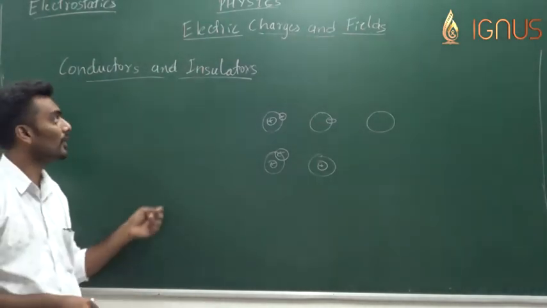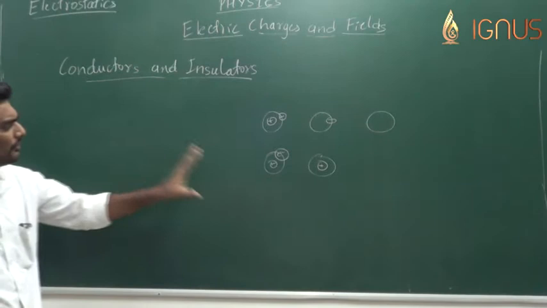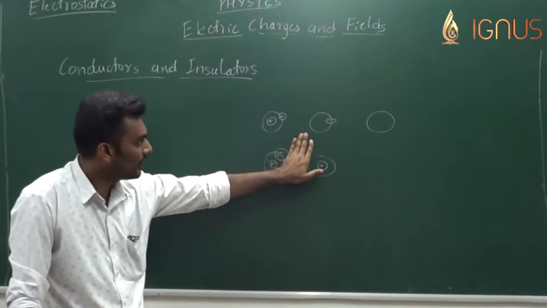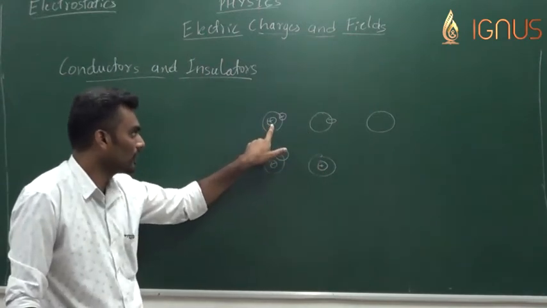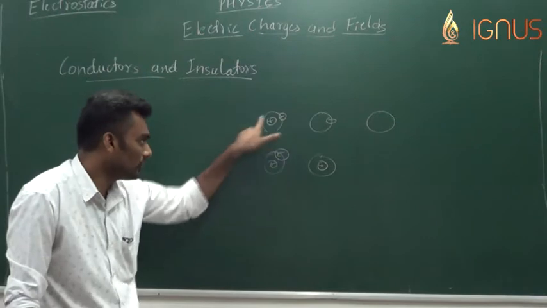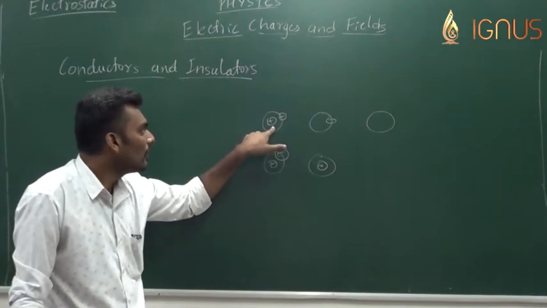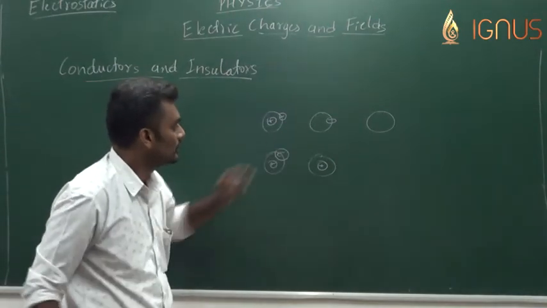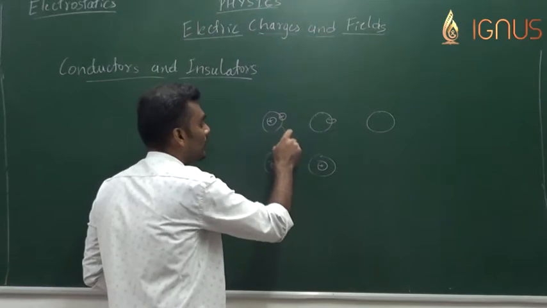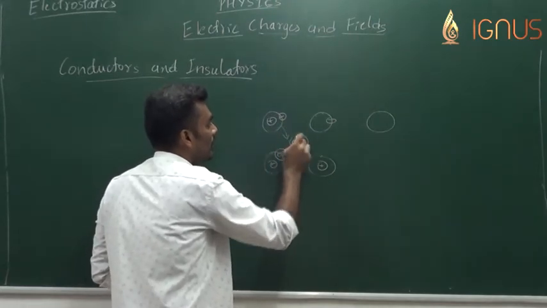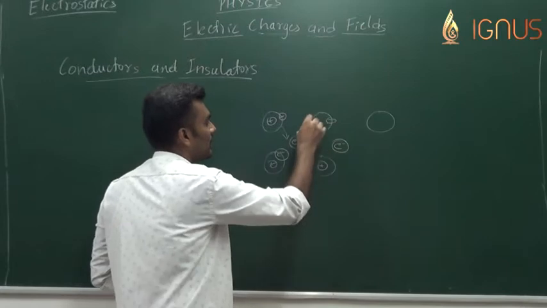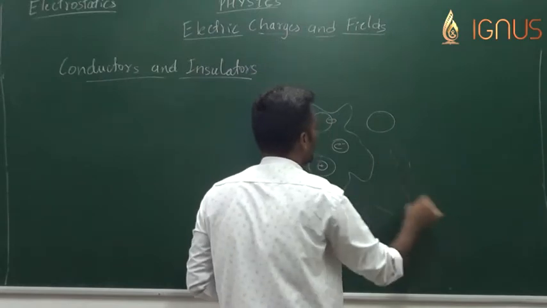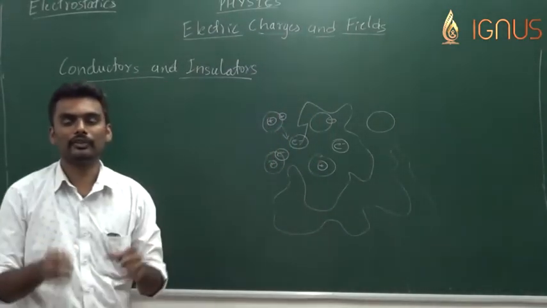The basic difference is that even the conductor will have the same arrangement. There will be atoms which have interatomic space. There will be a nucleus in the center of the atom and electrons revolving around that nucleus. In addition to this, in conductors there are certain free electrons out of their atoms, moving in the interatomic space. So they have the ability to move in a random way in the interatomic space of the substance.